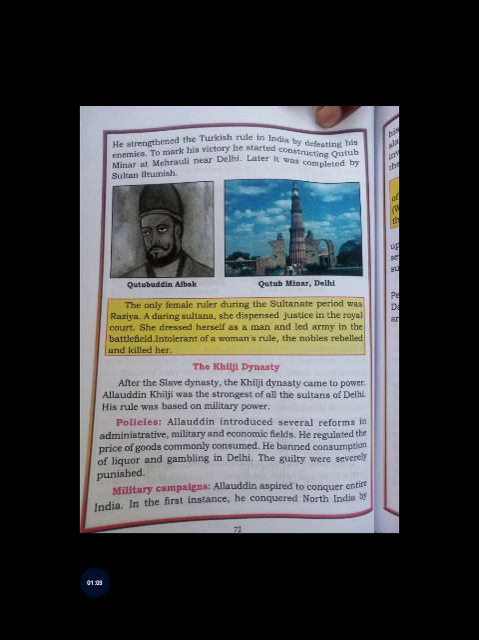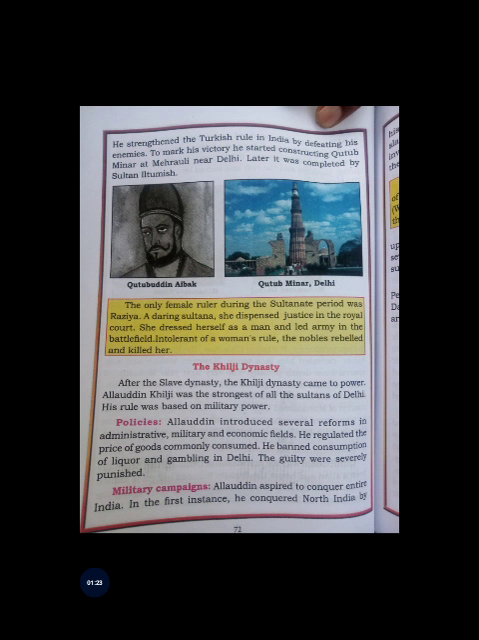Alauddin introduced several reforms in the administrative, military and economic fields. He regulated the price of the goods commonly consumed. He banned consumption of liquor and gambling in Delhi. The guilty were severely punished.